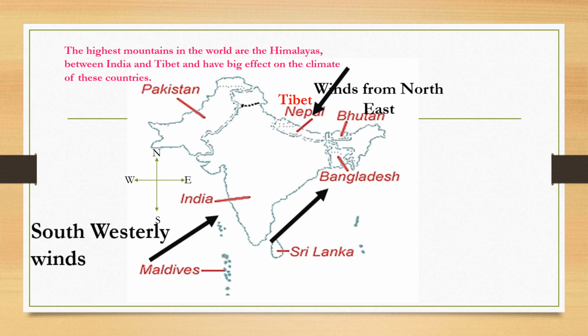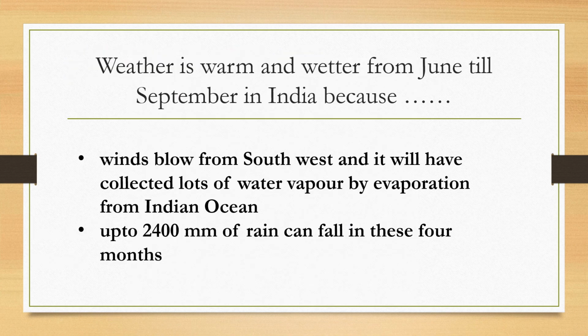Because when the winds from the southwest travel toward the Himalayas, they cause much rain, and when they reach Tibet, there is not enough moisture left in them to cause rain in this area. So this area remains dry throughout the year. And up to 2400 millimeters of rain can fall in these 4 months.